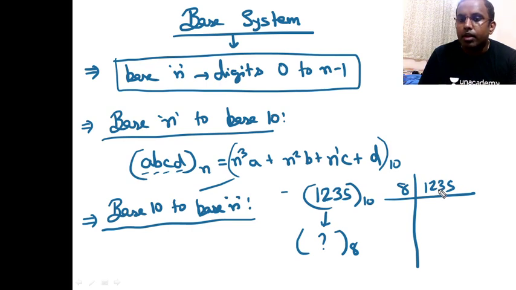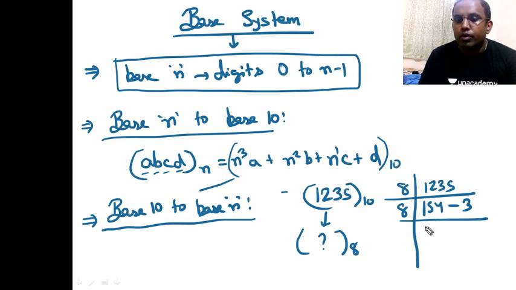8 into 15 times 120. That means it will go how many times? 150 into 8 is 1200, so it should be 154. Then 154 into 8 is how much? 1232. So I'm left with remainder 3. Then it will divide 8 into how much?